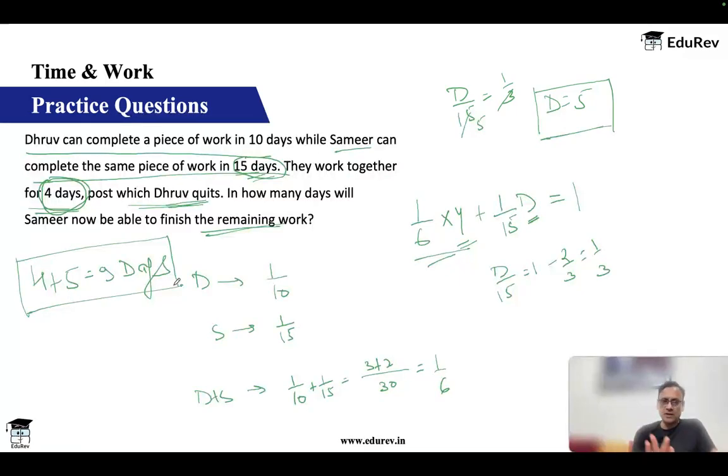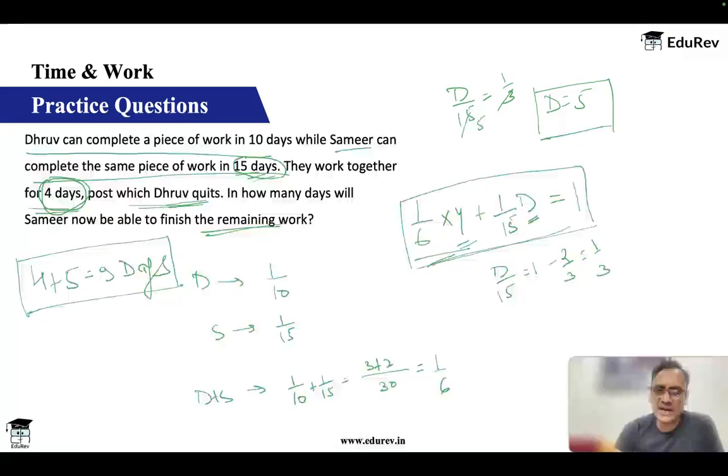Okay, so I hope you are clear. Very simple question, but you will have to make the equation, and this is the equation that you will be making. But when you get per day work, then it's very simple. This is per day work.